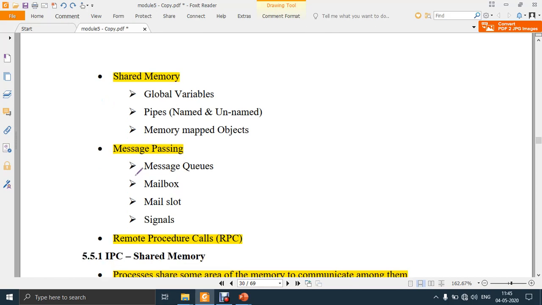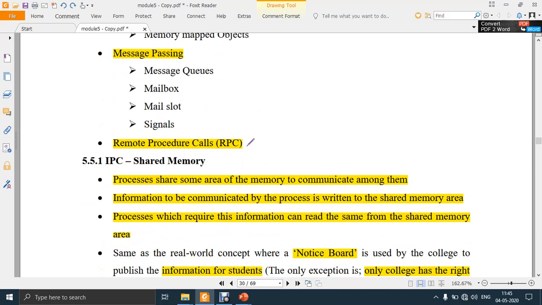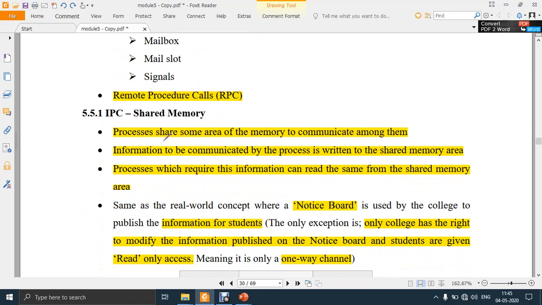So the next way of IPC is message passing. Message queues. These are various techniques in message passing: message queues, mailbox, mail slot, and then signals. So you can see, this is shared memory, means some data is shared here. This is cooperating through data sharing. These are the methods, and this is cooperating through communication. Okay, but here no data will be shared. Only signals will be sent. So next is RPC. We will see what these are in detail.